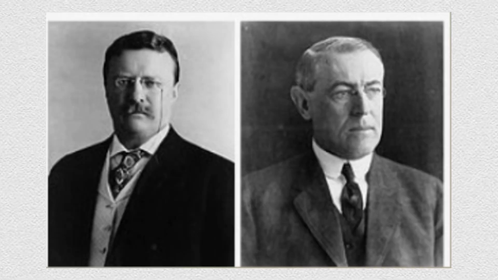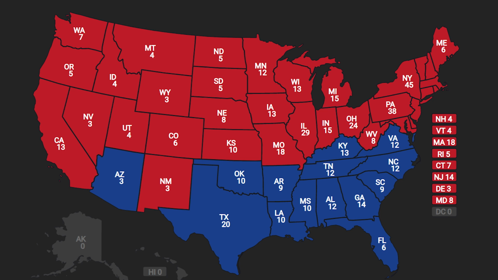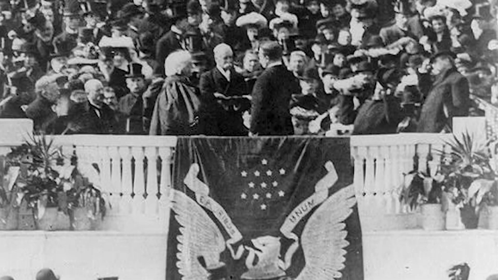Had Taft chosen not to run, Roosevelt most likely would have secured the Republican nomination and would go head-to-head with Wilson. In this scenario, Roosevelt most likely would have won every state where, in our timeline, the combined Taft and Roosevelt vote surpassed Wilson's vote. This would give Roosevelt 379 electoral votes compared to Wilson's 152 for mostly southern states. Soon after, Teddy Roosevelt would be sworn in as the 28th President of the United States.